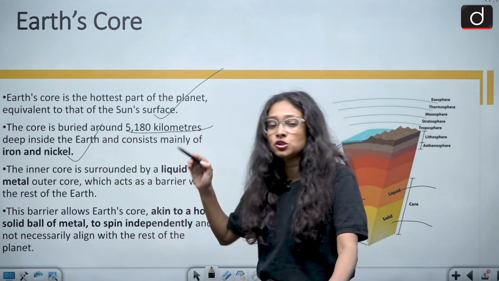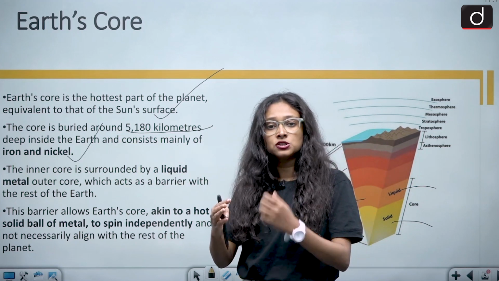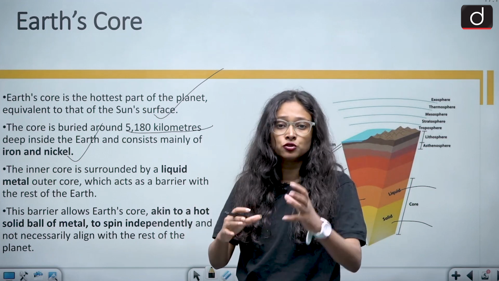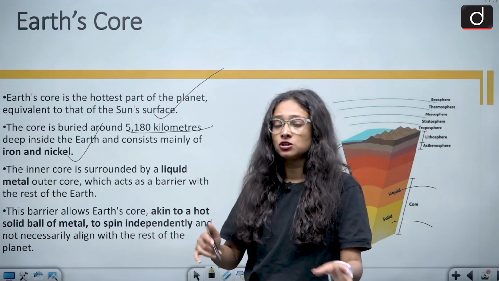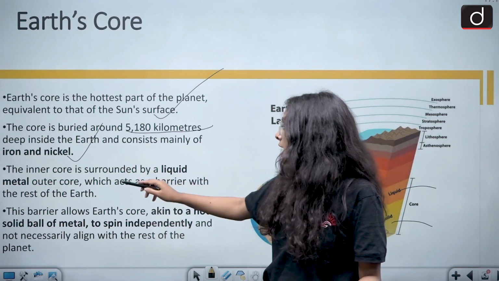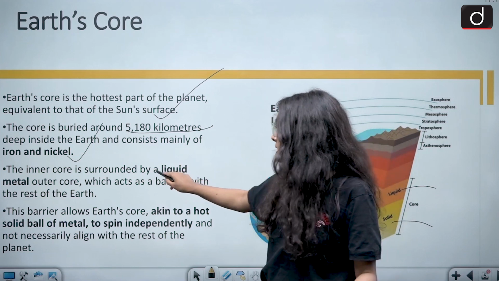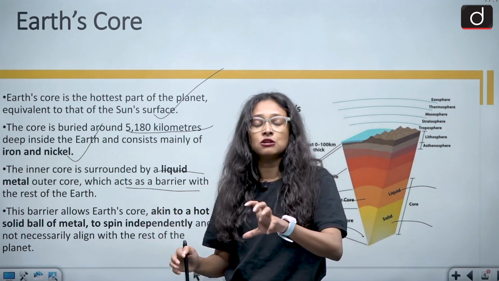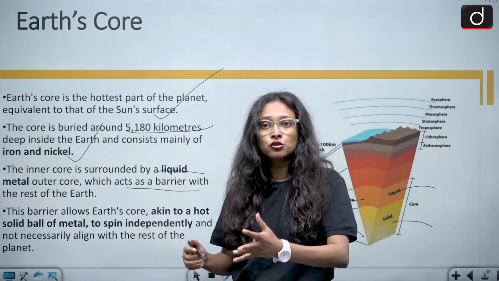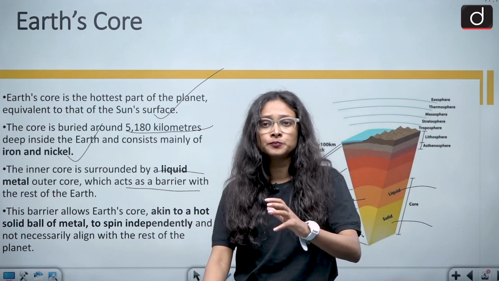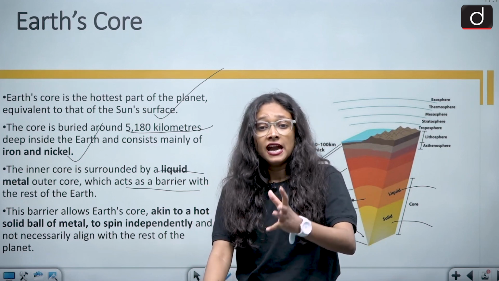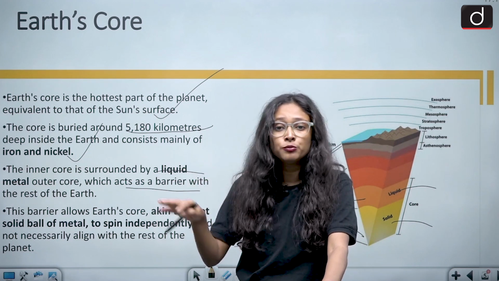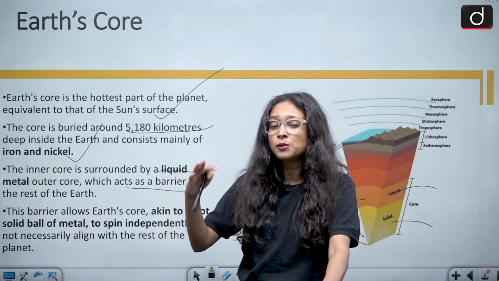This is very important because sometimes in the prelims examination there is a question on what Earth's inner core consists of, so you should know the composition. It is composed of iron and nickel, and the inner core is surrounded by liquid metal, the outer core, which acts as a barrier with the rest of the Earth. It is often said, and it has also been proved, that Earth's inner core has an independent movement and rotation that has nothing to do with the planet's movement.